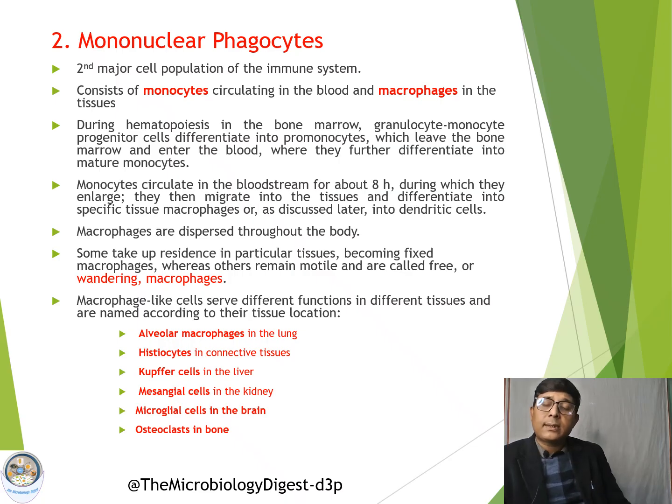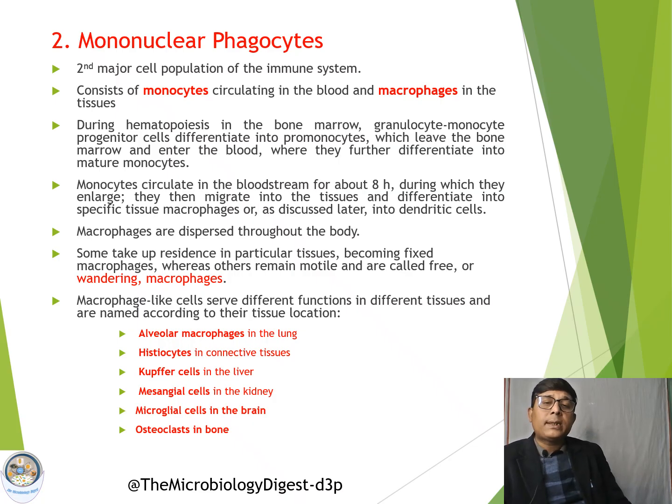These are the second major cell population of the immune system, and they consist of the monocytes circulating in the blood and macrophages in the tissues. So what are the components of mononuclear phagocytes? They are monocytes when circulating in the blood, and when they enter various tissues, they are called macrophages.